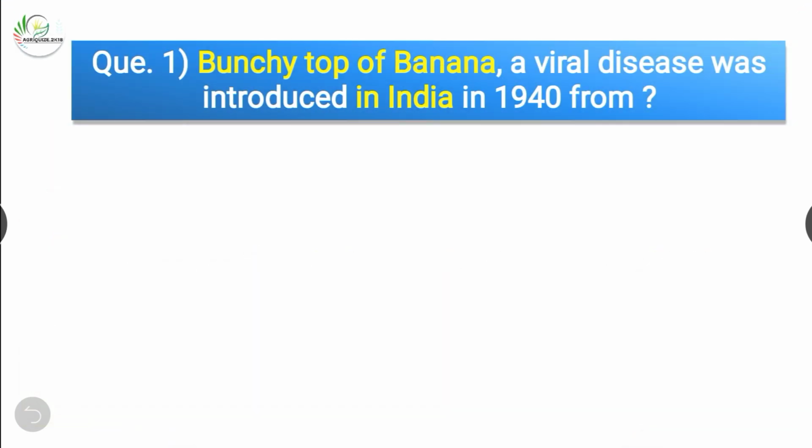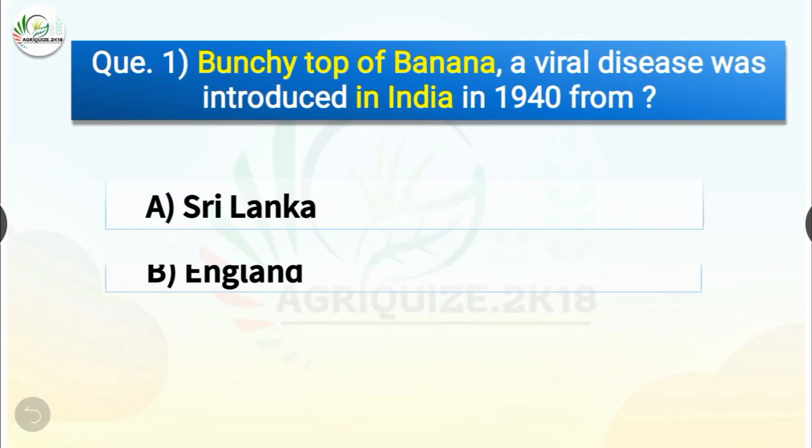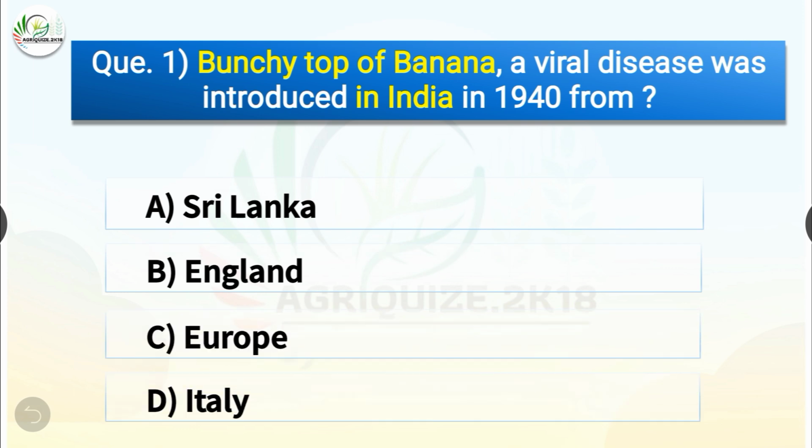Question number 1. Bunchy top of banana, a viral disease, was introduced in India in 1940 from. The options are Sri Lanka, England, Europe or Italy. The correct answer is option A, Sri Lanka. So bunchy top of banana, a viral disease, was introduced in India in 1940 from Sri Lanka.